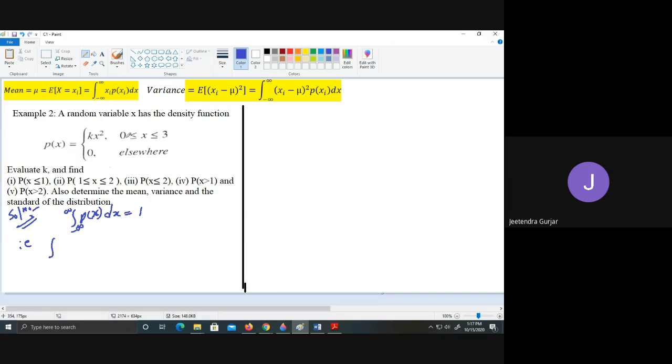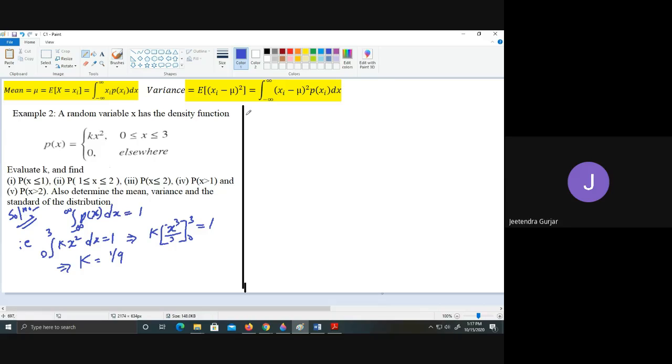This interval is fixed, students, here 0 to 3. So I will take 0 to 3, and p of x is nothing but k x square, dx is equal to 1. If you simplify this, k is a constant, integration of x square is x cube upon 3 between 0 to 3, which is equal to 1. If you further simplify, you will get k is equal to 1 upon 9, students.